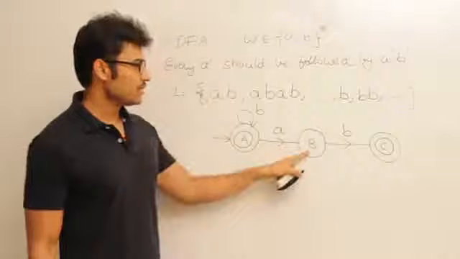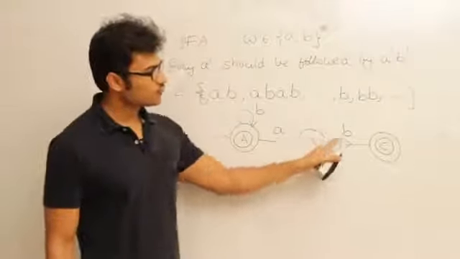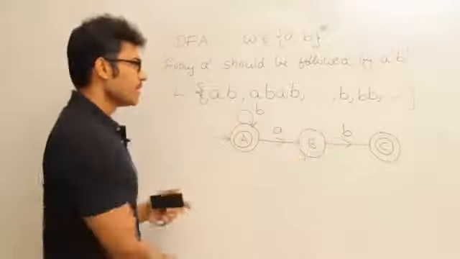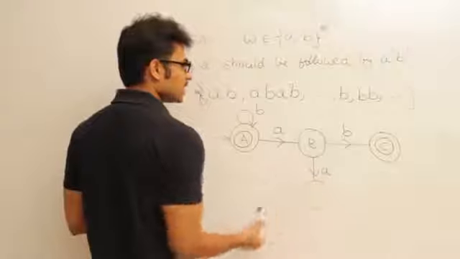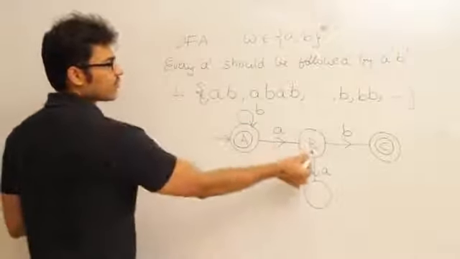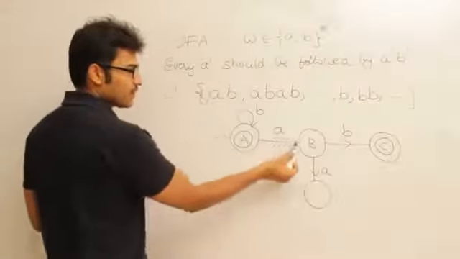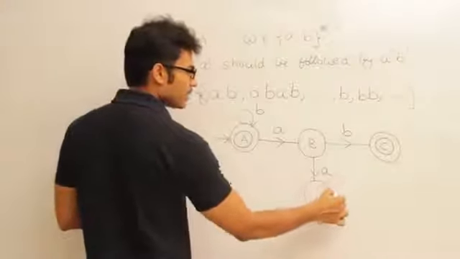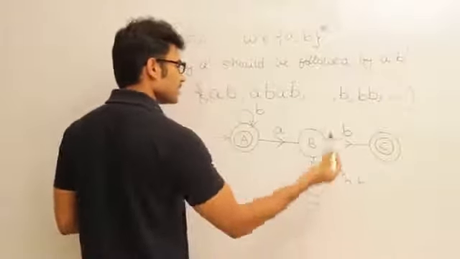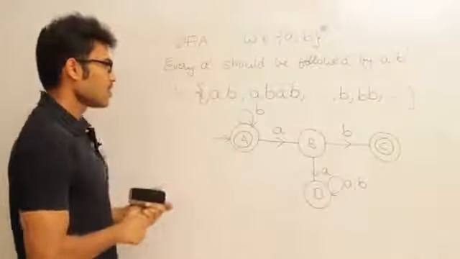So state B will send us to C only if A is followed by B. But if A is followed by A, it should not send us to C. The reason is, I should not allow any strings in which A is followed by A. If I get any A followed by A, I am going to kill it. So this is going to act as a dead state, right?